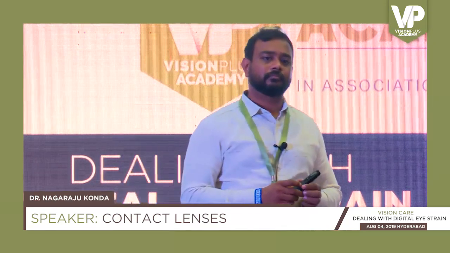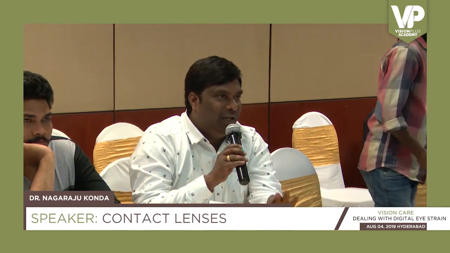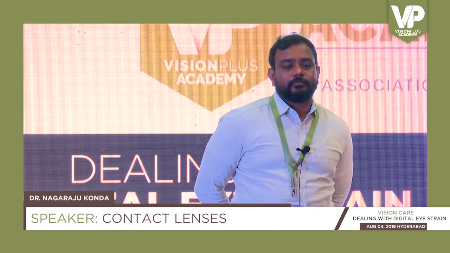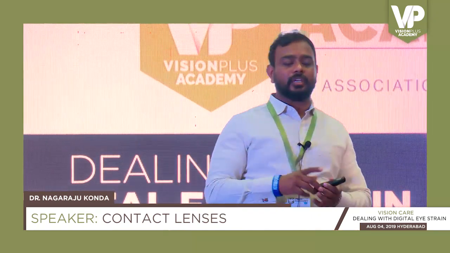A person has astigmatism in the left eye, for example, and the other eye is spherical. He is using the same brand and the same quality of disposable lenses. He is comfortable with one eye and uncomfortable with the other. What can we do? One is spherical, one is astigmatic. He is not comfortable with the astigmatic eye. How good is his vision? His vision is blurred, and he is uncomfortable. That means the astigmatic alignment or the power might be wrong. That's the first thing we need to rectify. That's done, even then he is not comfortable.